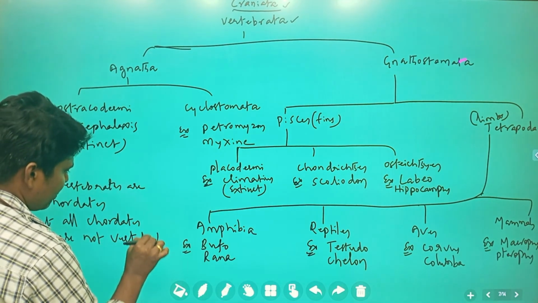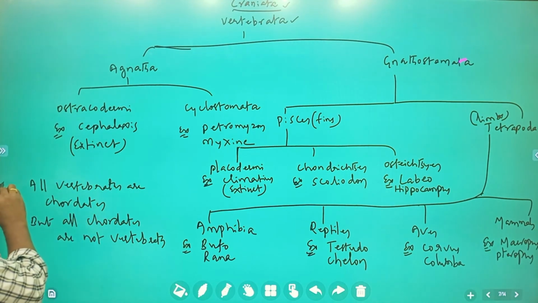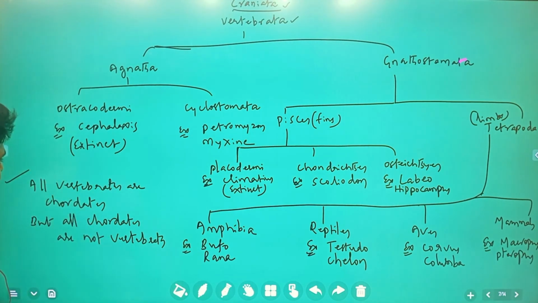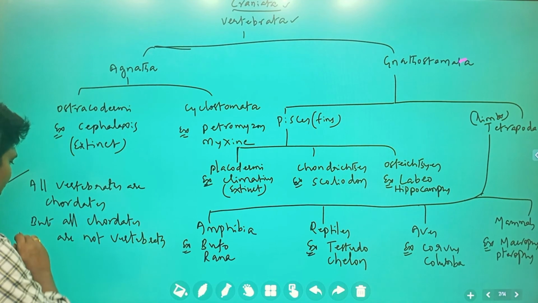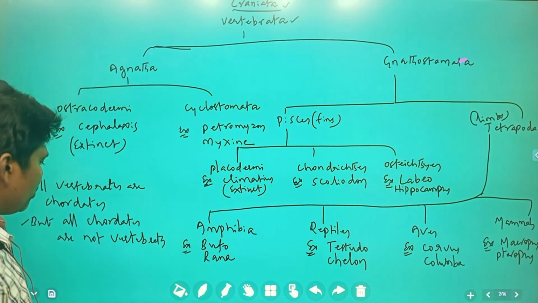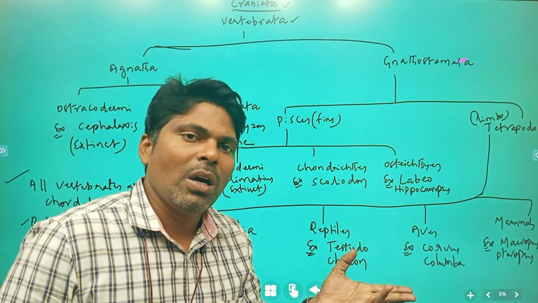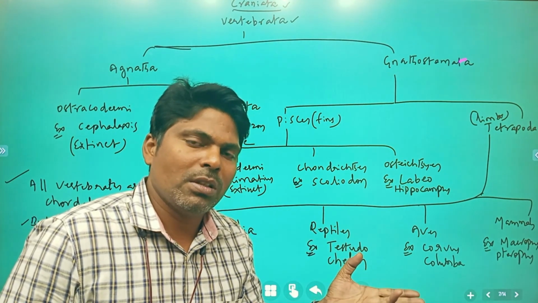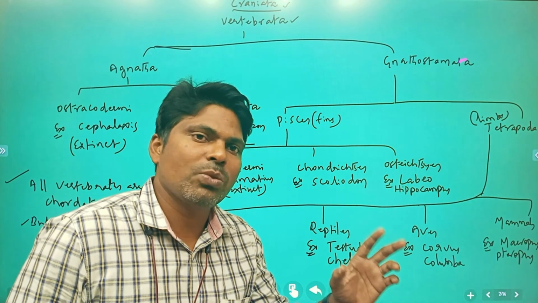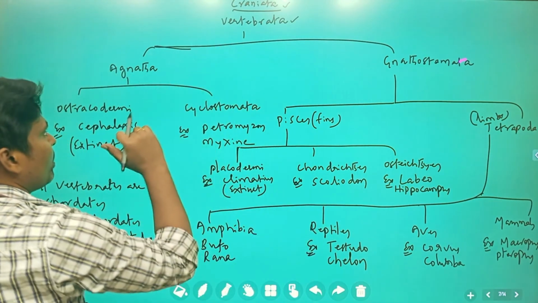Do you understand what I'm saying in this particular line? So all vertebrates are chordates, but all chordates are not vertebrates. Some of the chordates which are replaced by the collagenous vertebral columns, those organisms are going to be considered as vertebrates. So those are vertebrates.